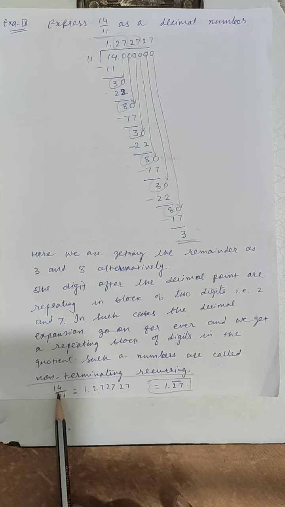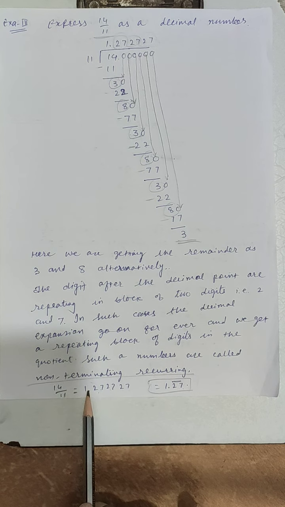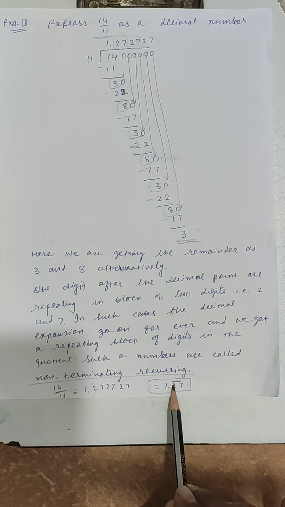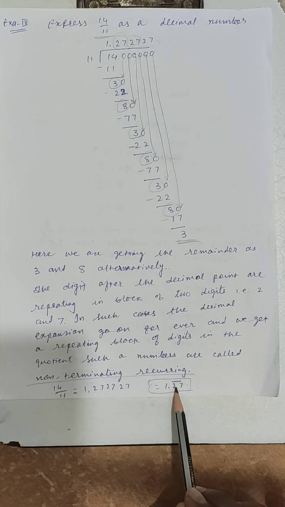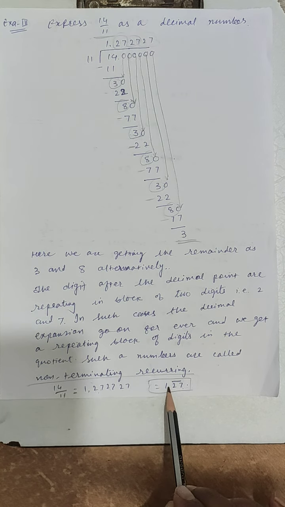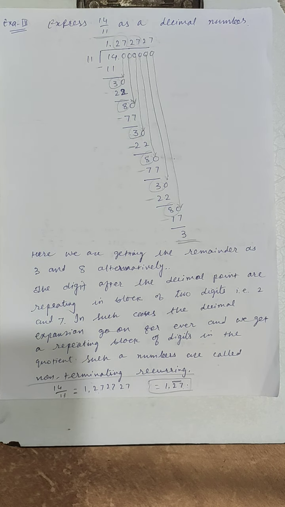So 14 upon 11 is equal to 1.272727, which equals 1.27 bar. 27 bar means the digits 2 and 7 after the decimal point are repeating, so we can show it in the form of 1.27 bar. Is it clear, students?